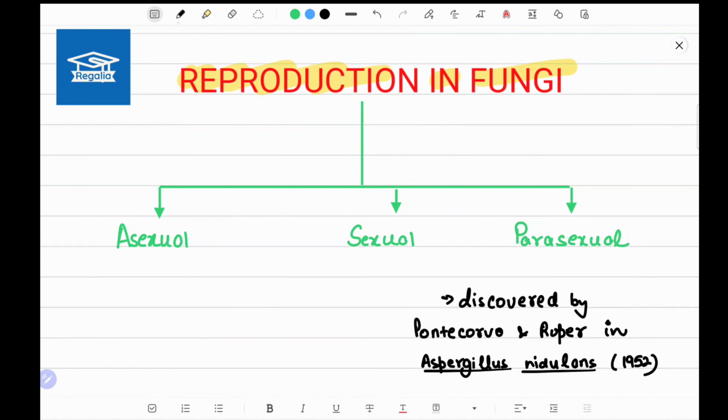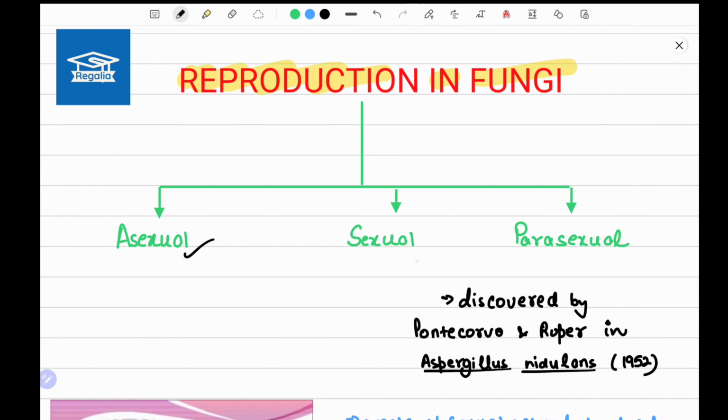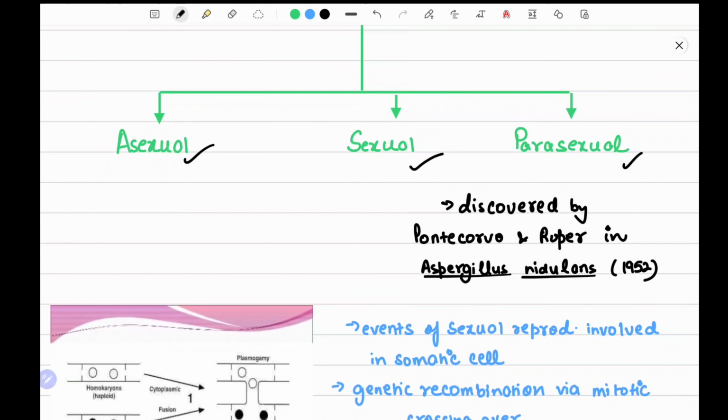Now, as you can see here, I have distributed reproduction into three categories. First is asexual, second is sexual, and the third is parasexual. What is the basic difference between asexual and sexual reproduction? Gametes are formed in both asexual as well as sexual, but the major difference is fusion. In sexual reproduction, fusion takes place, while in asexual reproduction, fusion is usually absent.